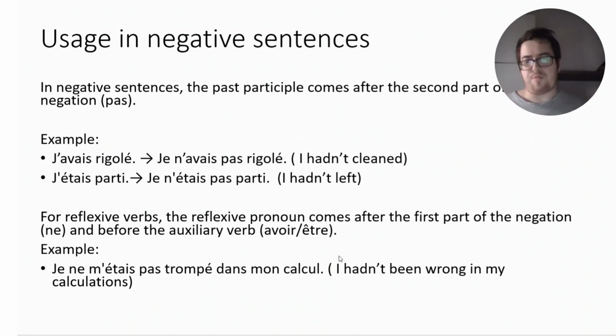So that is the formula for conjugating the plus-que-parfait of reflexive verbs in the negative form. Je ne m'étais pas trompé dans mon calcul. I hadn't been wrong in my calculations.